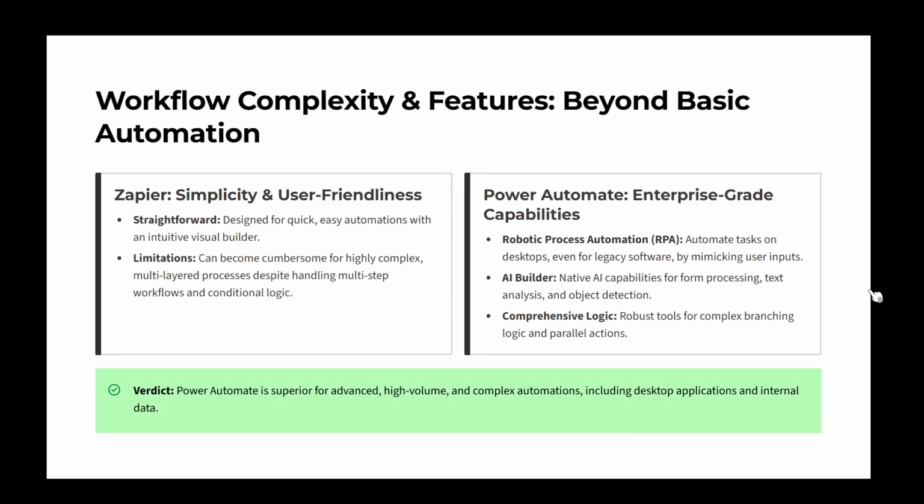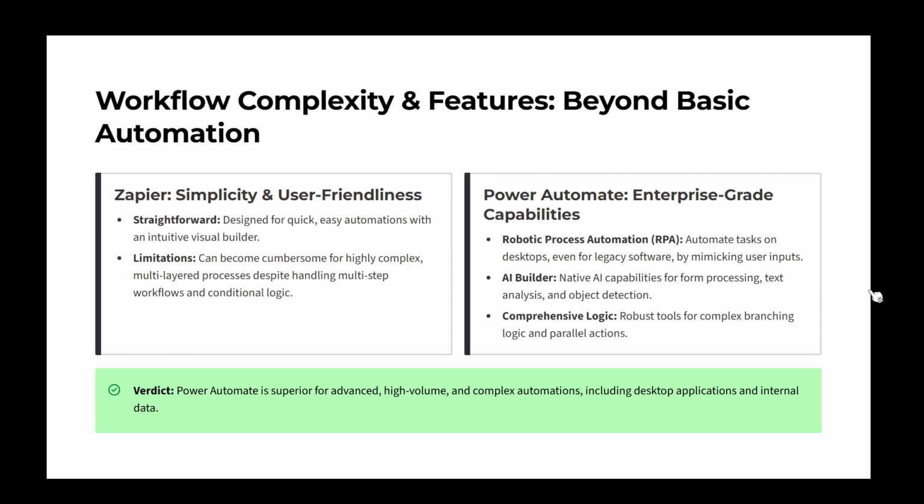Next, we'll explore workflow complexity and features. Zapier is celebrated for its simplicity and user-friendly interface, designed for quick, straightforward automations. While it's capable of handling multi-step workflows, conditional logic, and filters, it may become cumbersome for highly complex, multi-layered processes.